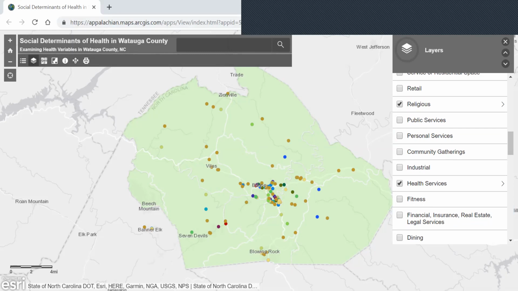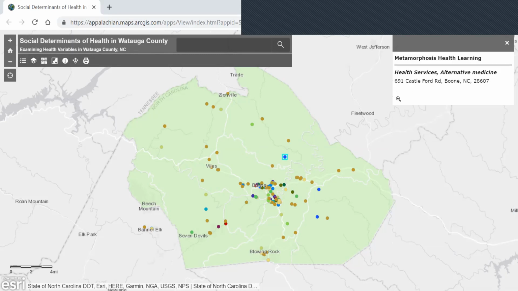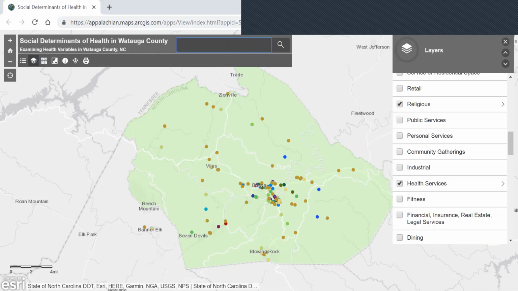So with this MapsCore data and also with the AppleCart data, if you select the point, the name of the place and the address show up. So you can just click around and select and you can get location information. And again, that works with the AppleCart, the Food Web, and this MapsCore data.